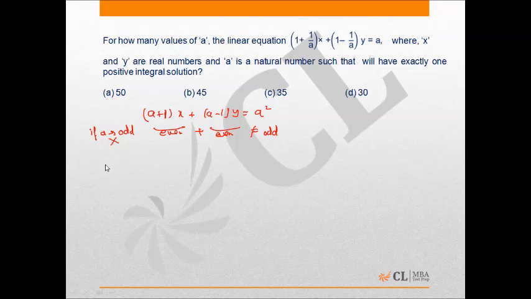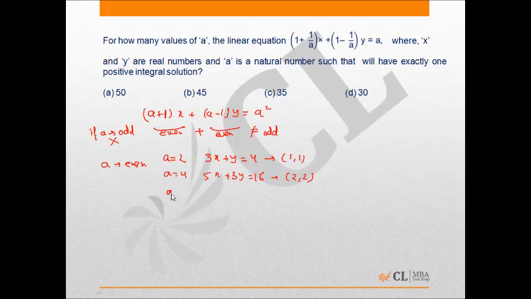If a is even, let's say a equal to 2. So if a equal to 2, we'll have the equation as 3x plus y is equal to 4. So you can see there is only one solution of this, which is 1 comma 1. If a is equal to 4, you will have 5x plus 3y is equal to 16. So again you will have only one solution, which is 2 comma 2,